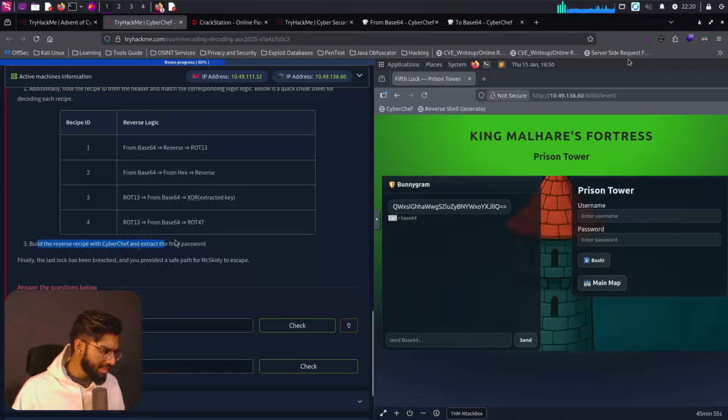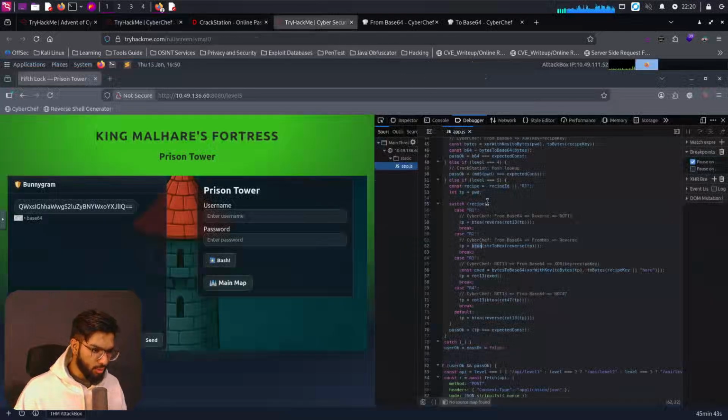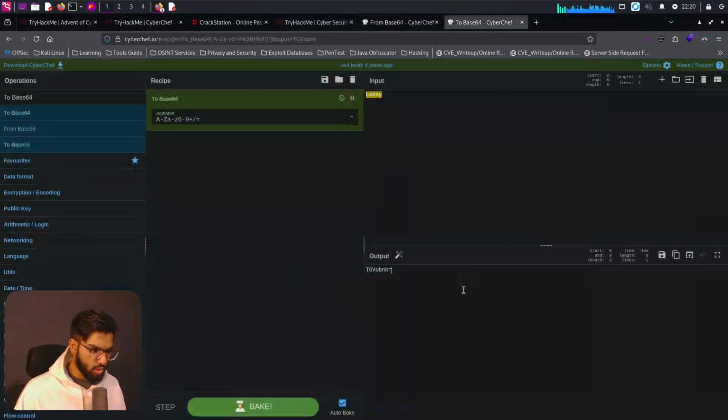Build a reverse recipe with CyberChef and extract the final password. Finally, the last lock has been breached. You provided a safe path for Mixkitty to escape. Okay, so before we get Mixkitty escaping, we need to ask for the password. So, what was here earlier?